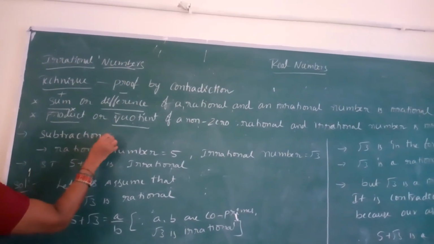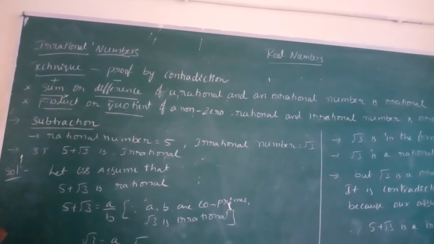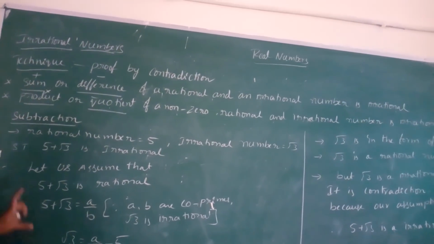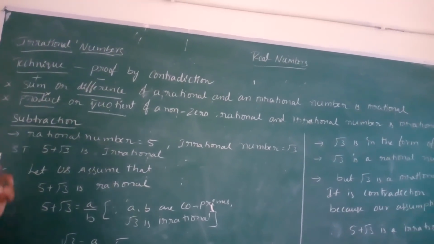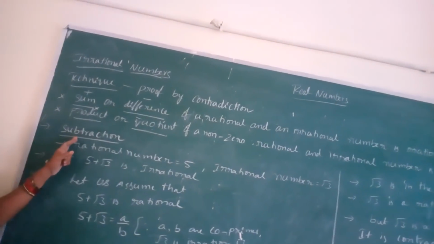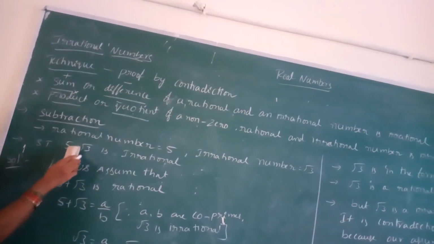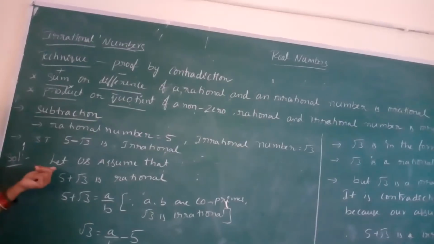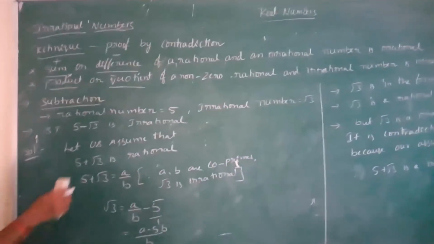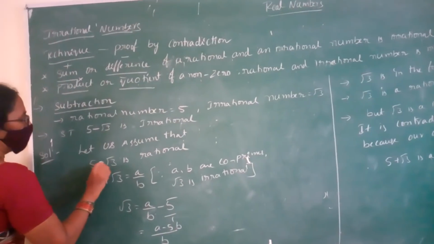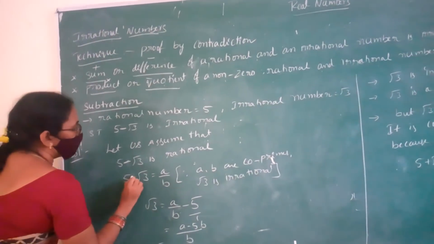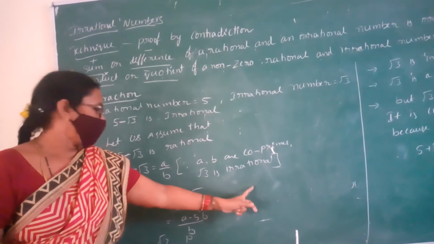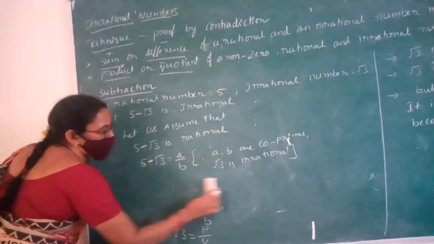Observe carefully. All these four fundamental operations, the process is the same, but here there is a little bit of difference. What is the difference? Okay, subtraction. Here we change the symbol. 5 minus root 3 is irrational. Same here. Let us assume 5 minus root 3 is rational. So 5 minus root 3 equals A by B, where A, B are co-primes. Root 3 is irrational. So here the process changes.